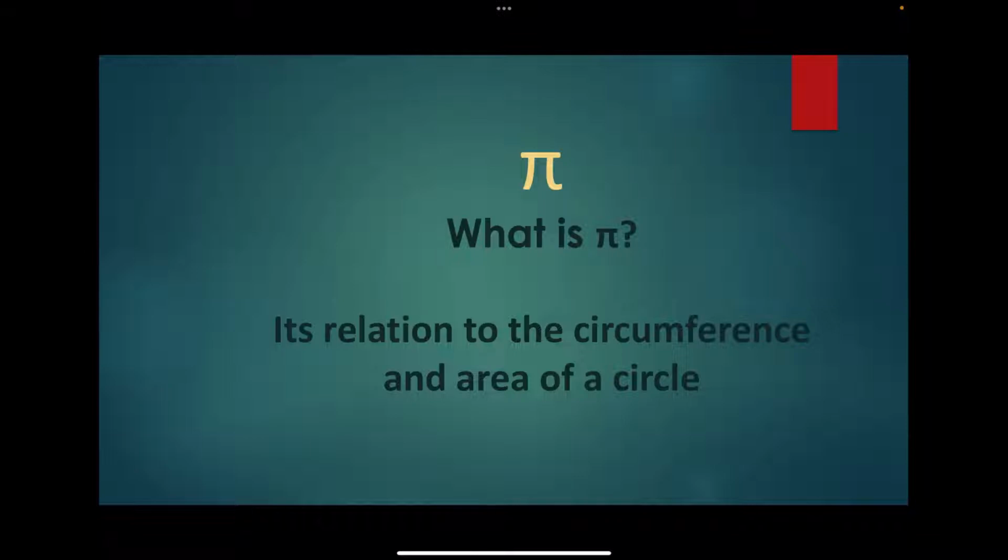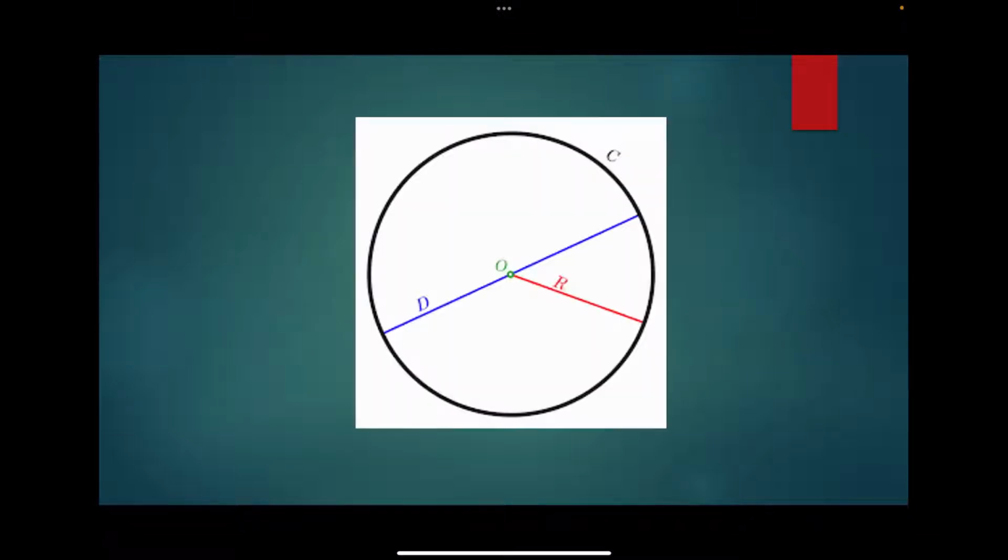In this video, I'll explain what the number pi is. I'll show you the relation of pi to the circumference and the area of any circle. We will see together how people started to think of the irrational number pi. Before I start, I want you to know that C is the circumference of any circle.